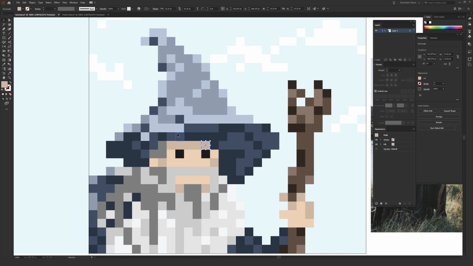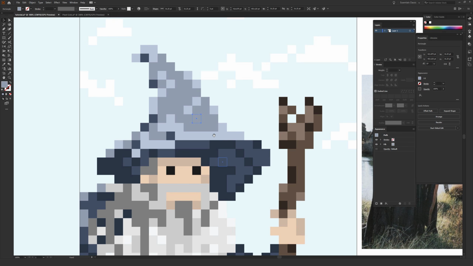And when it came to the hat, I just have very few colors to make this thing happen. So I have my darker color for the shading. I have the primary color for the brim of the hat, and then a lighter color above that to serve as a highlight and help bring it off. And then I actually have another color above that to show the difference in lighting between the brim of the hat and the top of the hat, which has a lot more sunlight going on.